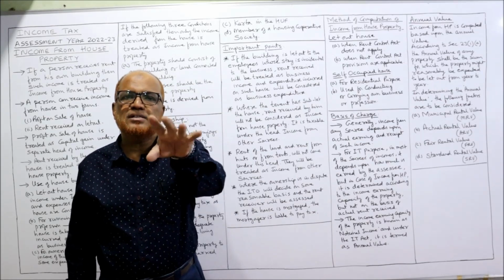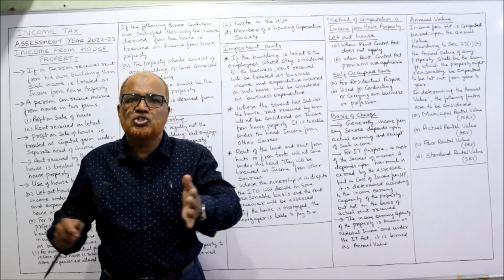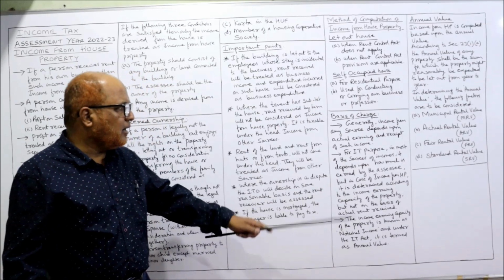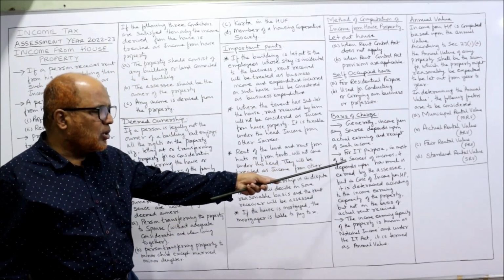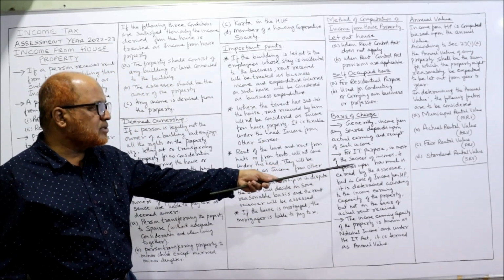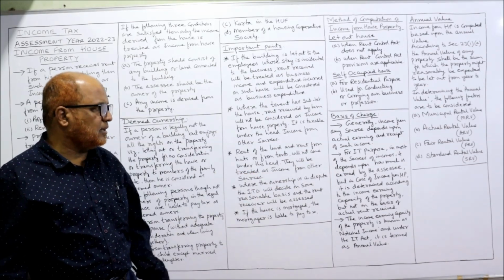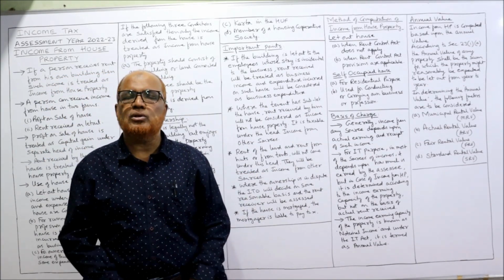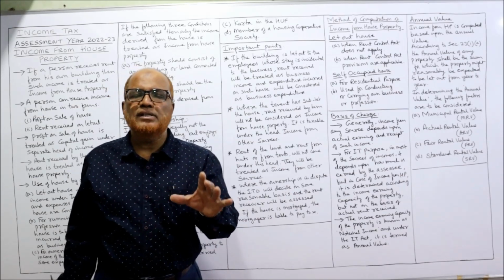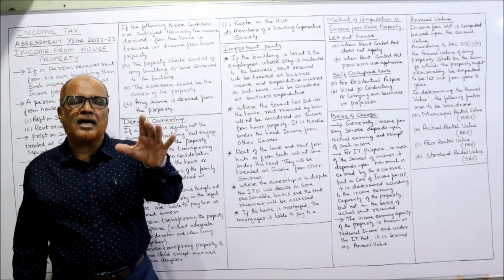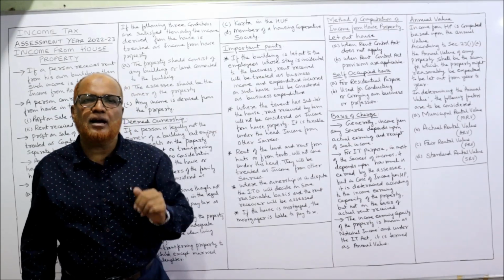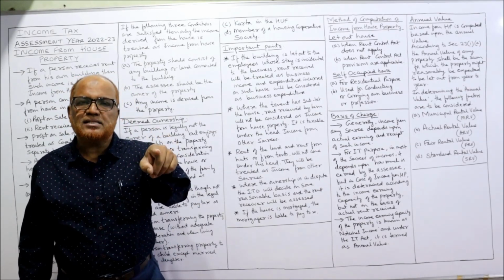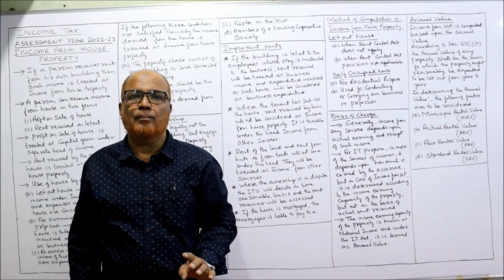In most sources of income, the Income Tax Act will see how much the assessee has earned and how much the assessee has received.